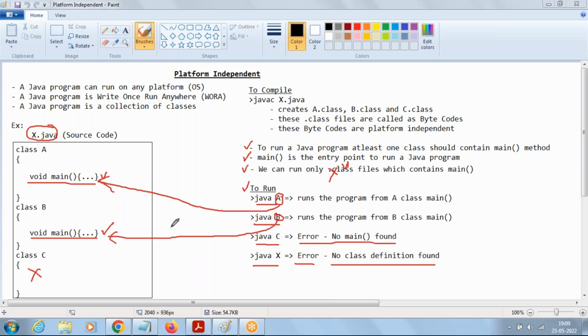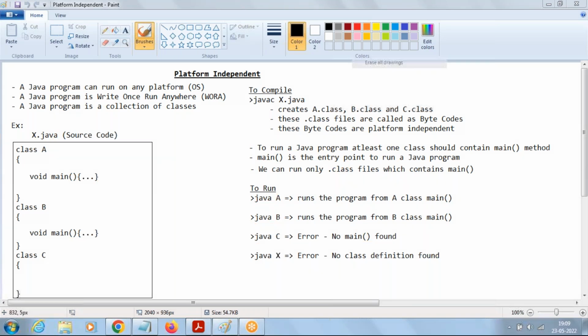Let me discuss all these words, whatever the theoretical words I mentioned. Let us discuss all this by going with programming. So let me show all these words practically to you. To show all these words practically, we need to download Java and install Java.